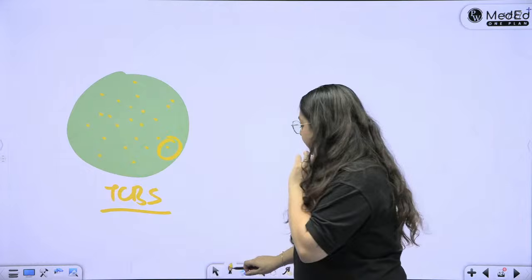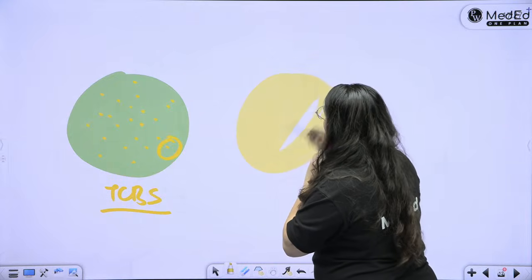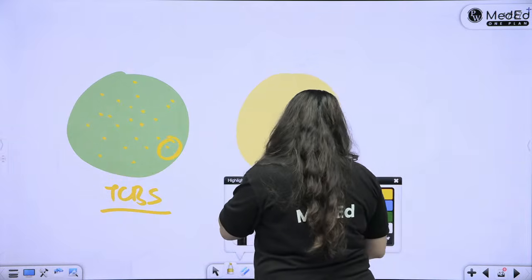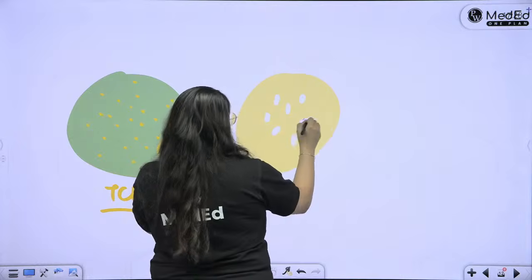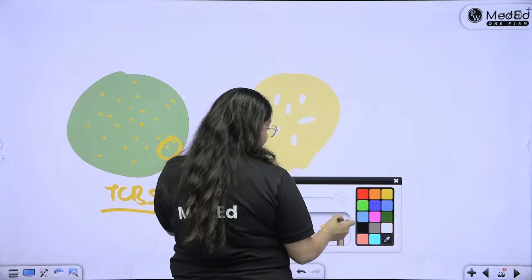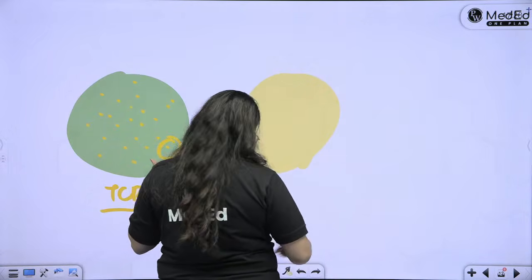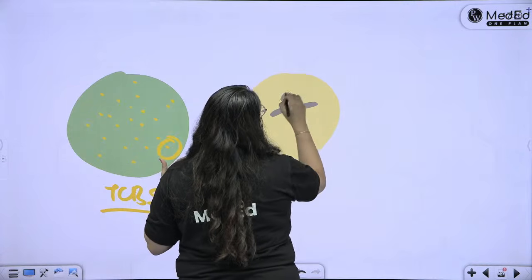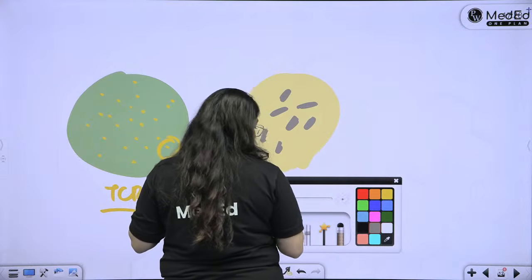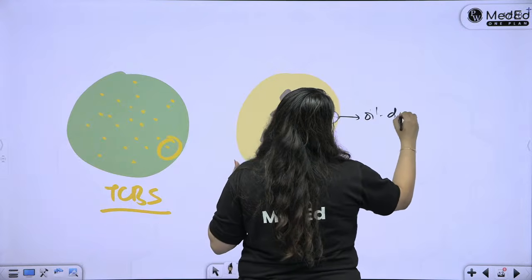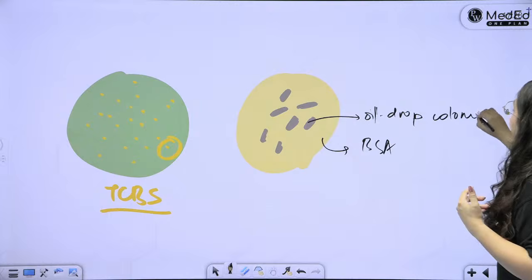Then you draw another agar. Make it a little lightish in color. What is this? This is bile salt agar. Write that on the bile salt agar, we see the oil drop colonies. Better to draw it in gray, so simply you draw with a pencil. There you make the oil drop type of colonies on the bile salt agar. So you label it nicely, oil drop on bile salt agar. Okay, draw these two diagrams as well.